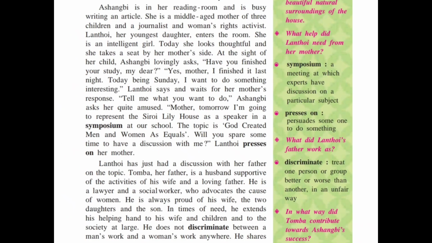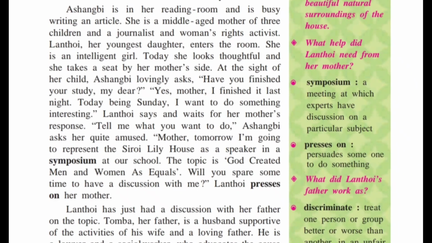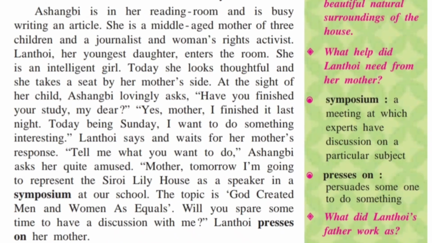After that, Ashanbi is in her reading room, busy writing an article. Ashanbi is a lady who is a journalist. She is busy writing an article. She is a middle-aged mother of three children, a journalist and a woman rights activist. So we can see she is a middle-aged mother of three children, as well as a journalist and a woman rights activist. Means she is doing social work for women. She is doing work for women's rights.